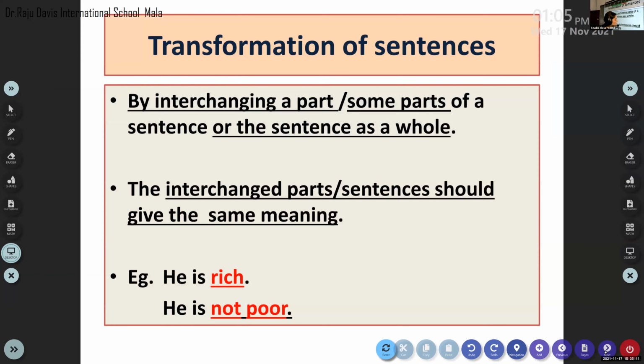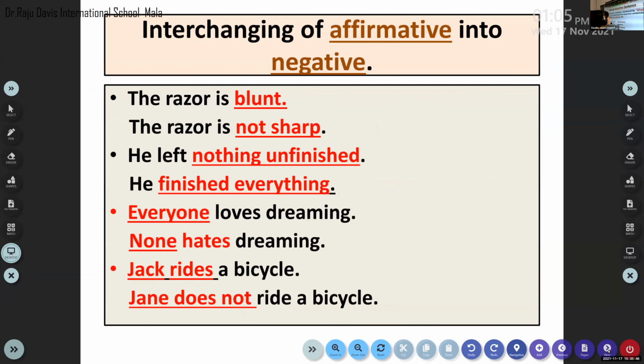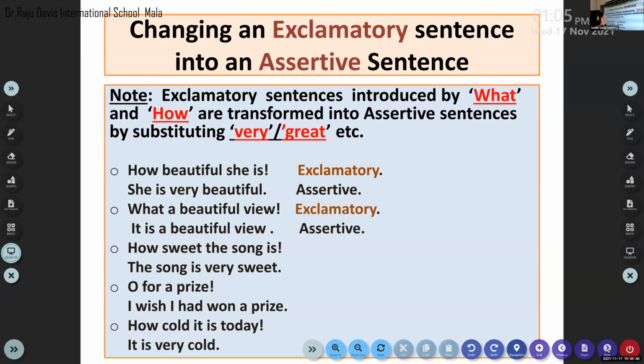Changing a sentence from one kind to the other kind without changing the meaning is said to be the transformation of sentences. We explained the exclamatory sentences in the last class. I said it is easy. When you find a sentence... Yes, ma'am. Are you speaking? No, ma'am. Okay, so listen here.